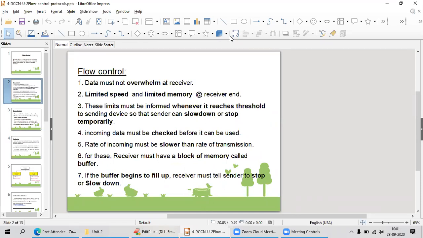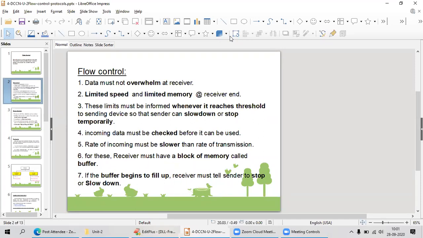You are getting the frames one by one, one frame after another is coming, but it is not transferring. Why? It has to check, are there any errors, any single bit errors. It has to check whether it is an exact match, then only it is going to transfer that. Checking and processing the data will take some time.